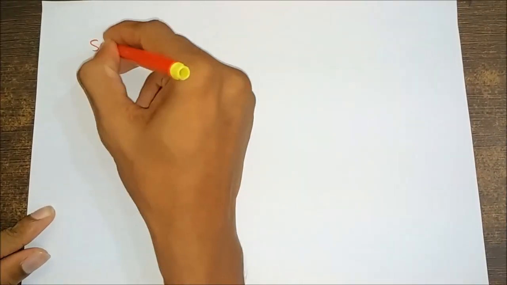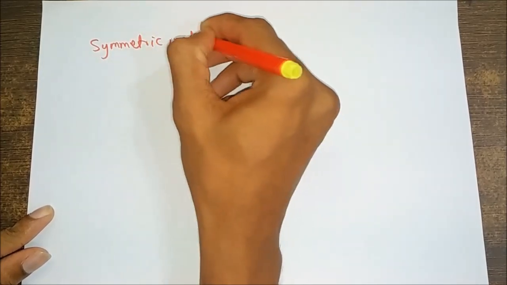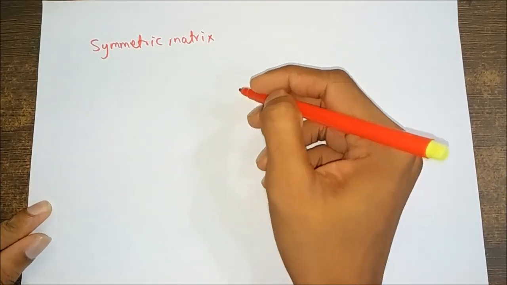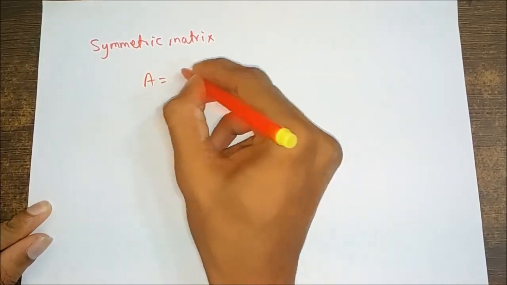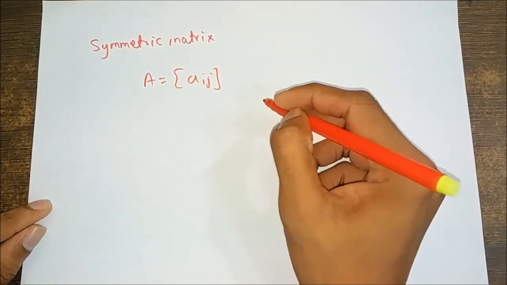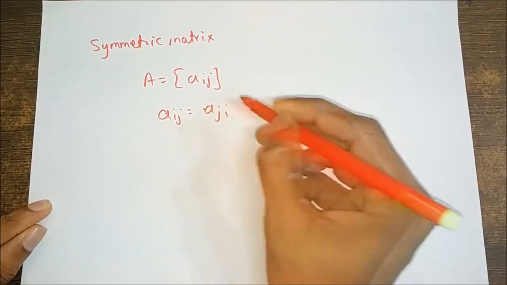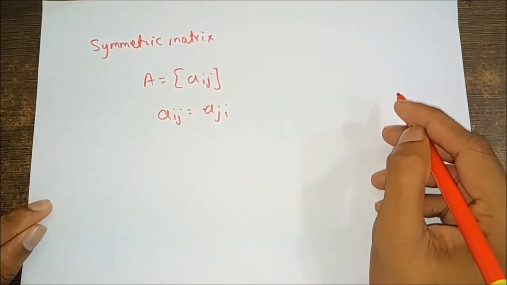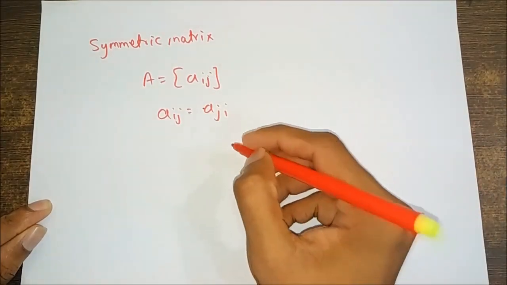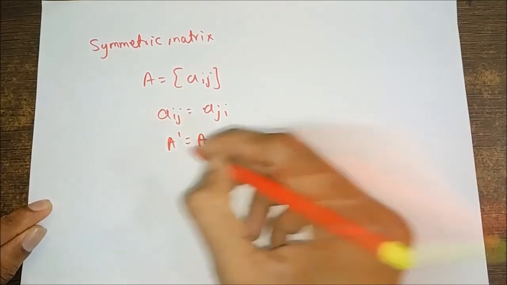There is also what is known as a symmetric matrix. A square matrix A equal to A of ij is called symmetric if A of ij is equal to A of ji for all i and j. Thus, a square matrix is symmetric if A transpose is equal to A.